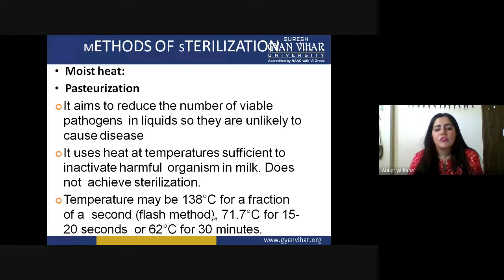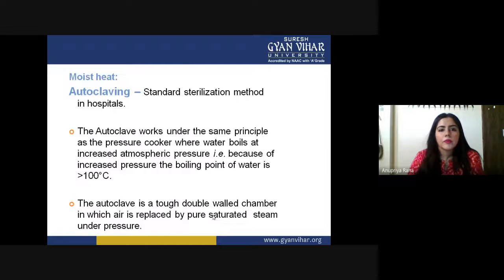Okay, so pasteurization, I think you all know about pasteurization. In this, we provide a temperature up to the boiling point, and again we have to cool it off. This does not take as long as sterilization does. So pasteurization, I think it's clear, so I'm skipping it.